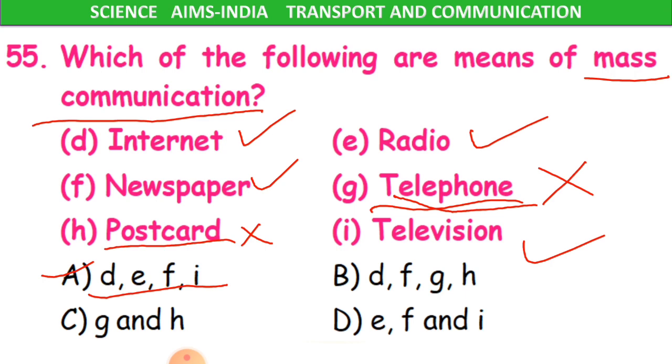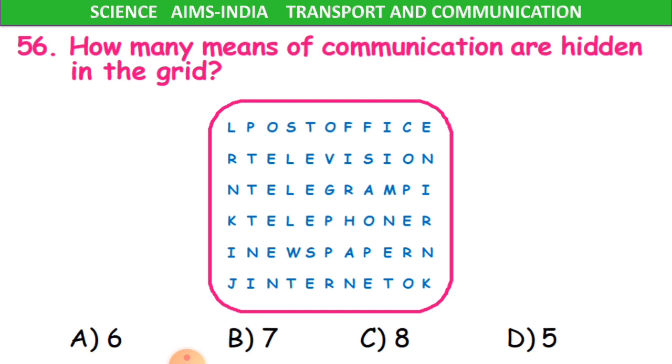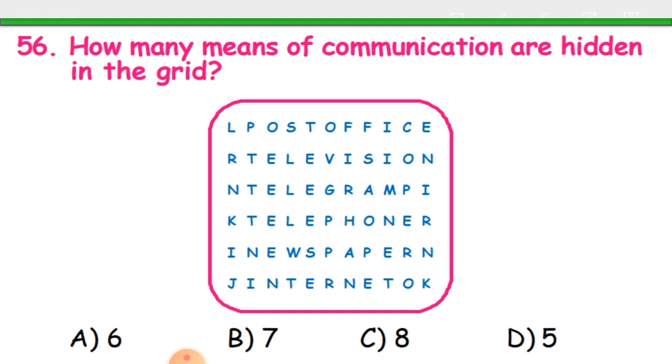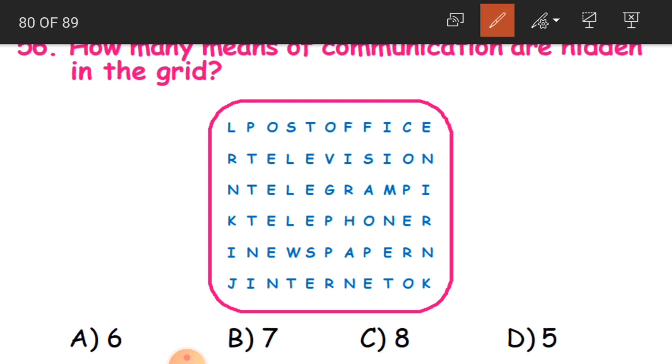Clear, children? Now, 56th question. How many means of communication are hidden in the grid? See here, it is a word grid, children. So you have to find out how many means of communication are hidden in this grid.